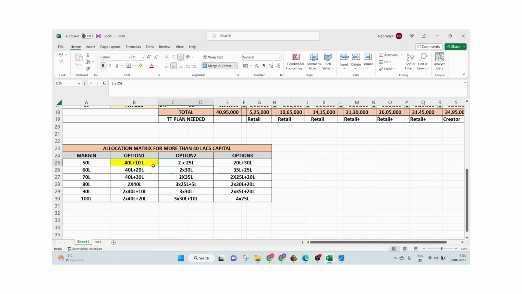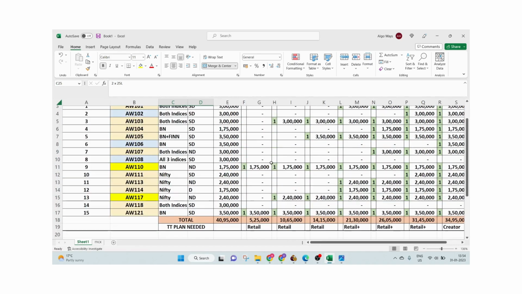Suppose somebody does not want to take the creator plan, because some people are very particular about not taking the higher plan and managing within the same. From a 35 or 40 lakhs account onwards you have to have the creator plan. But if somebody doesn't want to take it, even for a 50 lakhs account he can do 25 lakhs with all strategies at 2 multiplier, and then he can manage within the retail plus plan. So the decision can be taken like this, but the subscription amount should not become the criterion for selecting the right mix of portfolio. That should be secondary. First is what suits your requirement, what kind of portfolio you are looking for.